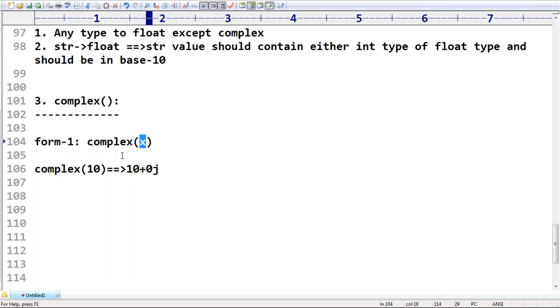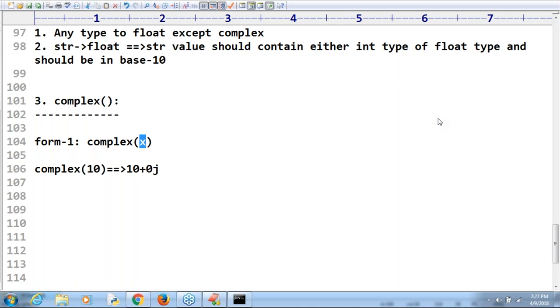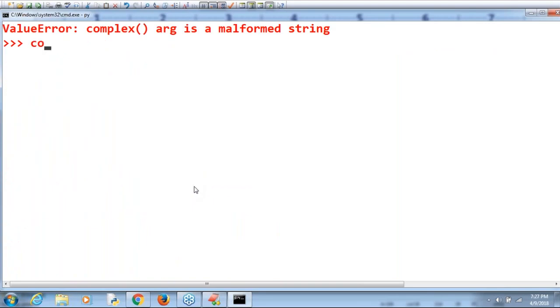Okay, that's all. So complex without string form is going to be accepted, no problem at all. Sir, complex of 0b1111, can you please tell, is it valid or not? Sir, I'm not passing it in string form.